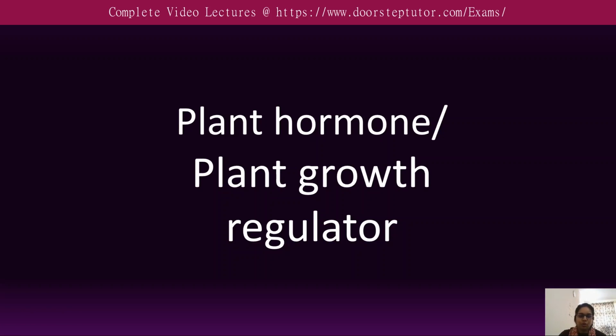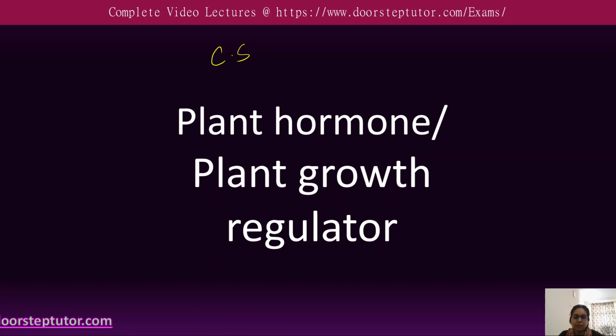So plant hormone, or we can also say plant growth regulator. We know that hormones are signaling molecules produced in very low concentration, or low quantity, in the organism's body. Whenever they are secreted, they trigger some responses in the target cells and tissues by binding to a specific receptor. For example, in animals, hormones are transported through the circulatory system.